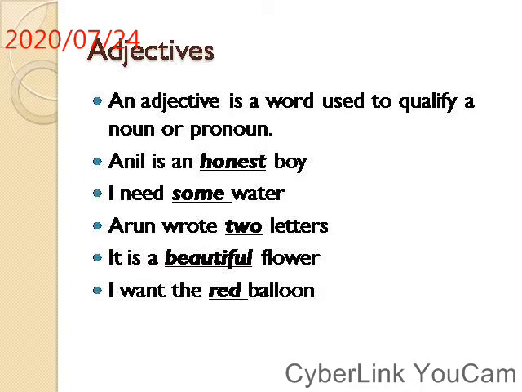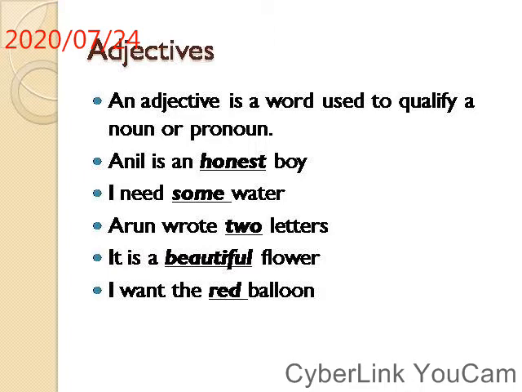I want the red balloon. So in all these 5 sentences, you can see how the noun is being qualified. It is being given a quality by the word placed before it. That word is our adjective.